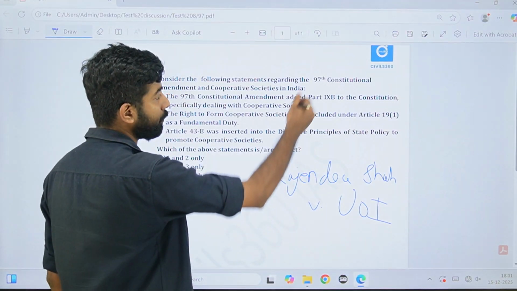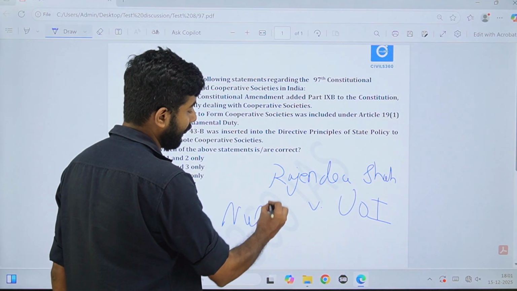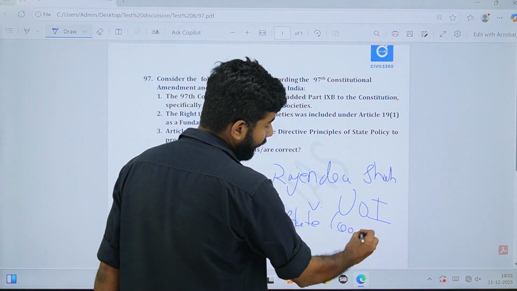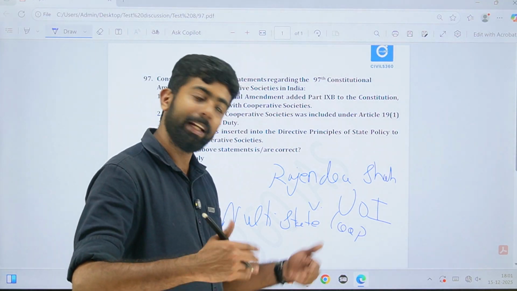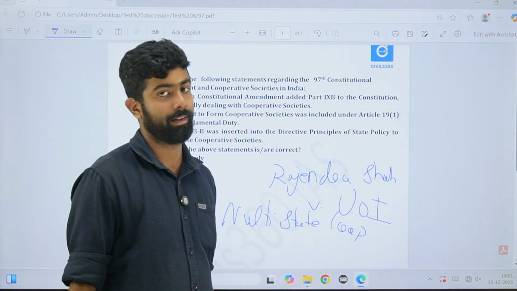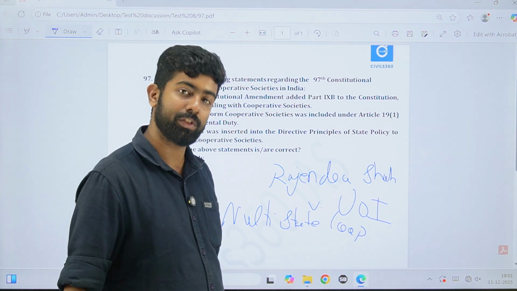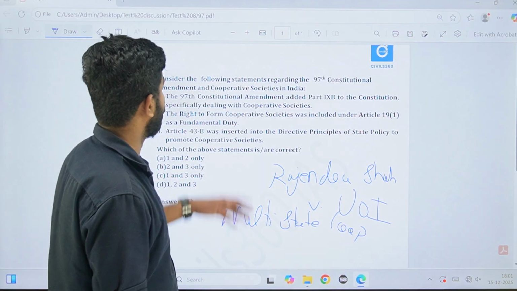But the part of that Constitutional Amendment which was dealing with multi-state cooperatives was not actually struck down, because it falls within the remit of the Union. So, that part of the Constitutional Amendment was fine, right? So, this was the case. I'll just give you a background to the question.